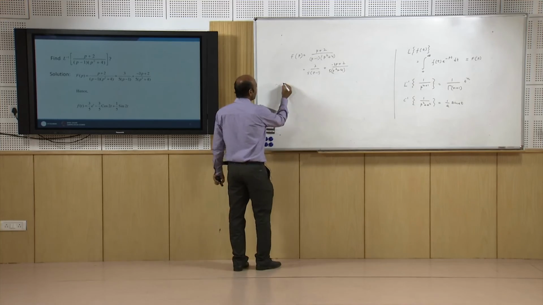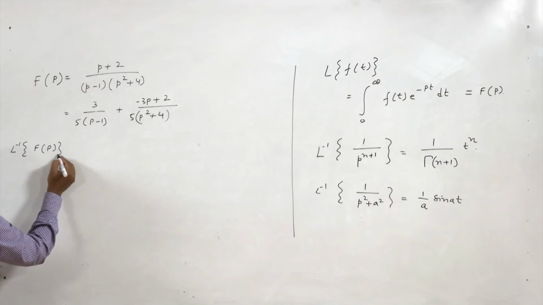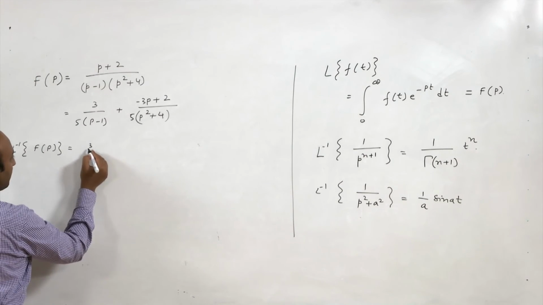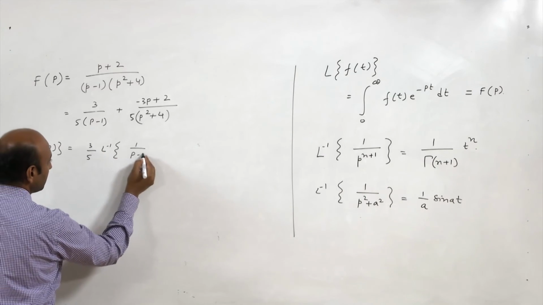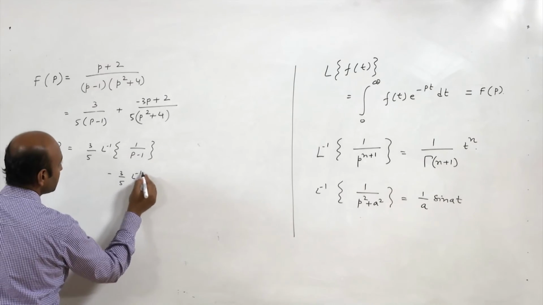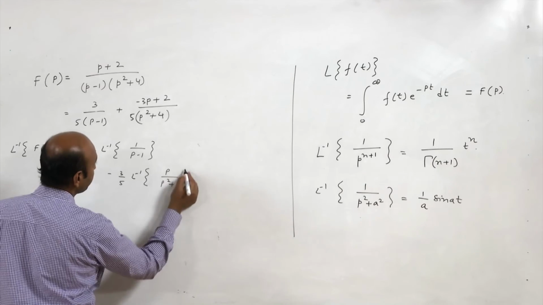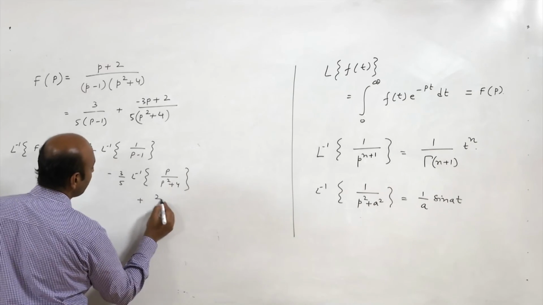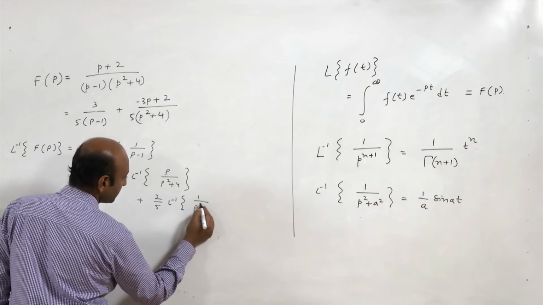Now, the Laplace inverse of this F(p) will be nothing but 3 by 5 times Laplace inverse of 1 upon p minus 1, minus 3 by 5 times Laplace inverse of p upon p square plus 4, plus 2 by 5 times Laplace inverse of 1 upon p square plus 4.